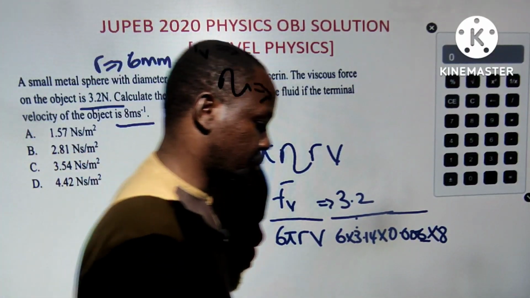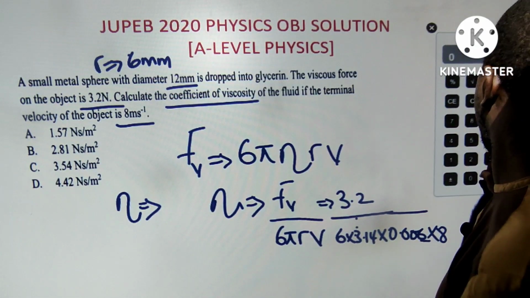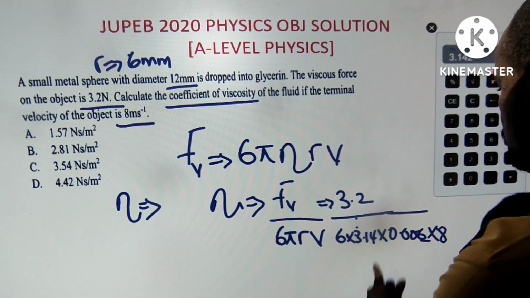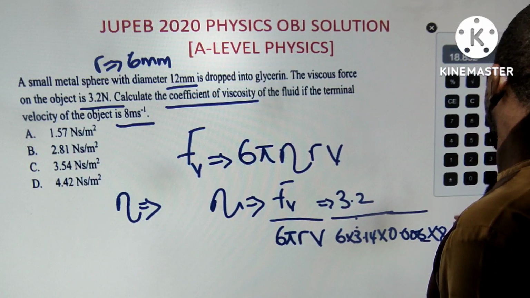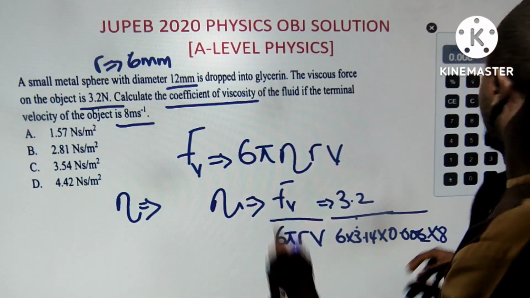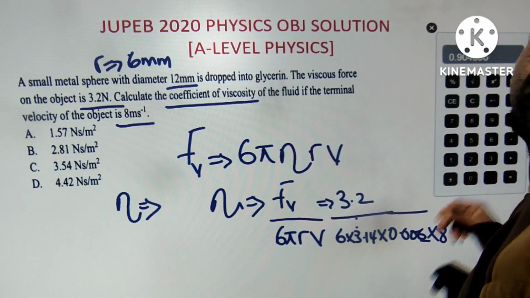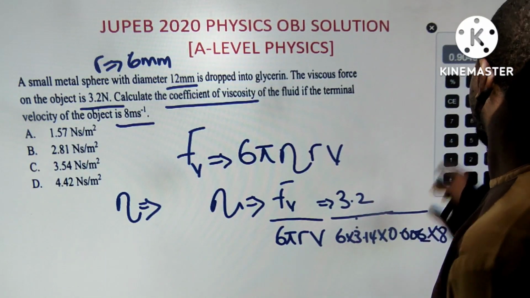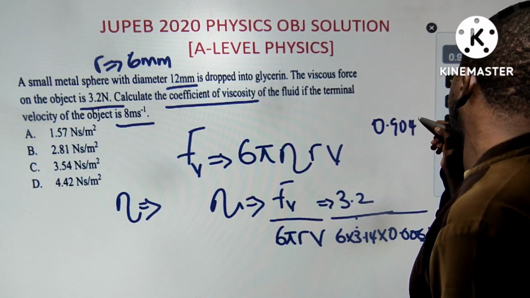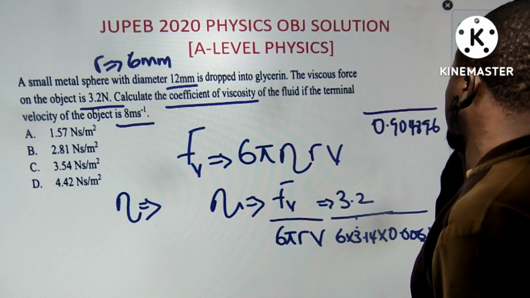Maybe I'll leave it for you guys to punch and get the answer on the calculator. But before that, let's do what is under here. 6 times 3.142 times 0.006, this is our model 1 calculator, times 8. And see my answer, 0.904896. So I'm dividing that by 3.2.